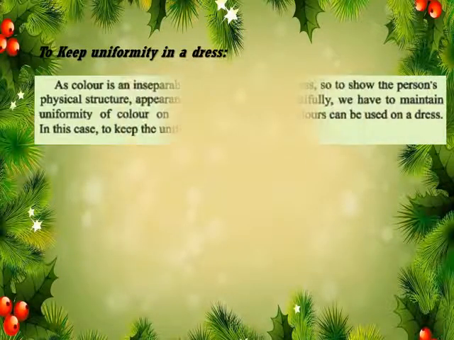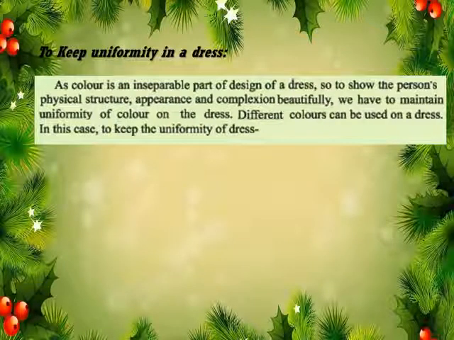To keep uniformity in a dress. As color is an inseparable part of the design of a dress, so to show the person's physical structure, appearance and complexion beautifully, we have to maintain uniformity of color on the dress.